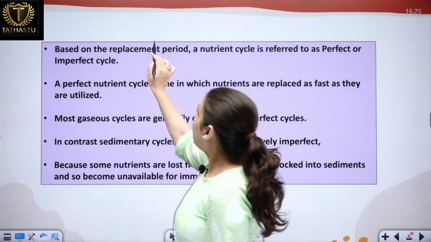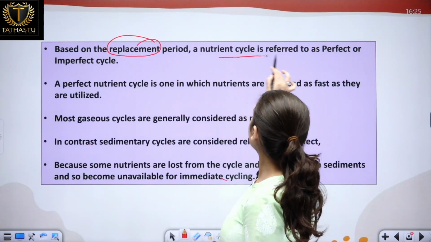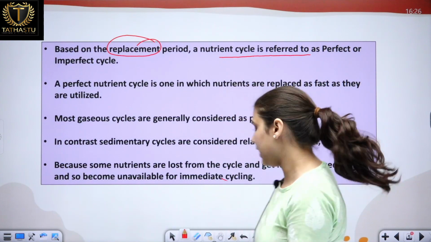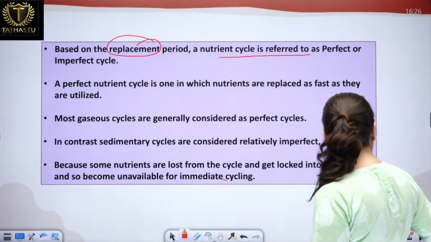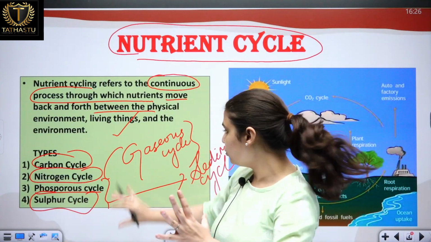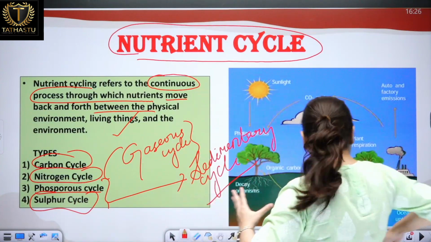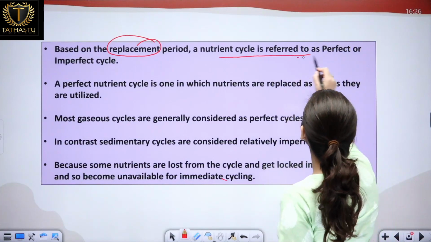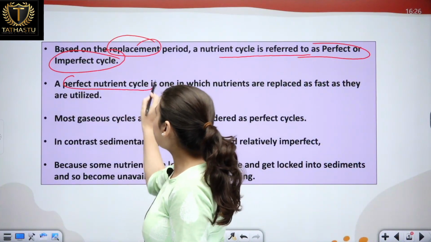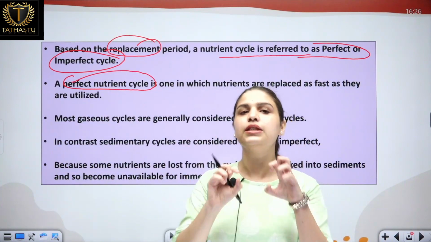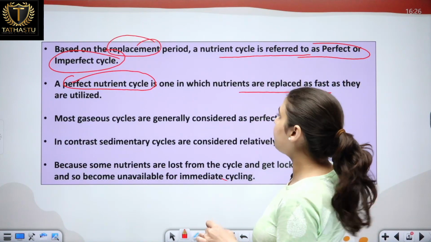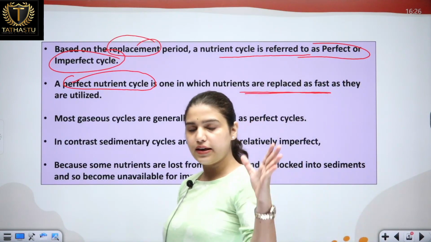Before that, based on replacement, the nutrient cycle is referred to as perfect and imperfect. The cycles we have just seen, carbon, nitrogen, phosphorus and sulfur, are divided into gaseous and sedimentary, and they are also divided into perfect and imperfect cycles. Now what is a perfect nutrient cycle? It is a nutrient cycle in which the nutrients are replaced as fast as they are utilized.